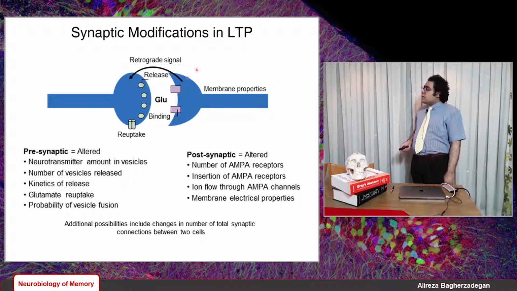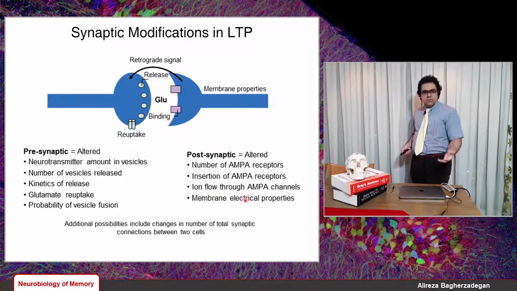We have also some alterations in the postsynaptic terminal. For example, the number of AMPA receptors is changed because we have the insertion of new AMPA receptors, so we have more AMPA receptors. The ion flow through AMPA channels is also enhanced, and the membrane electrical properties are also altered because we have more ionic channels, more AMPA receptors, and an enhanced current through those AMPA receptors.